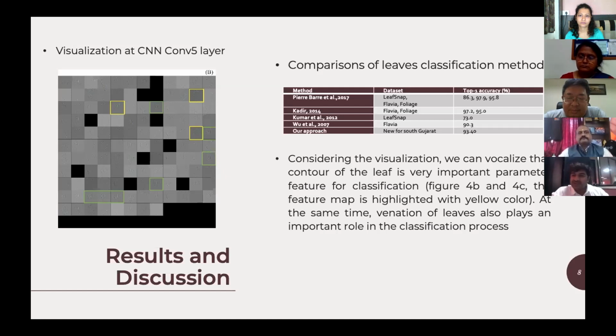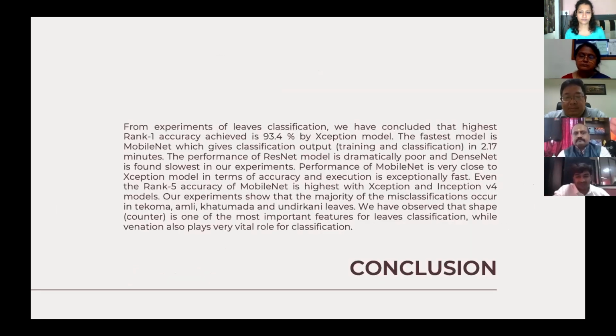Now this data set was taken in a very constrained environment. We took the leaf, put it on a white page, and then captured the image, 1000 images, but that is not good. We can go for natural images also. So in future that can be easily done. We can take images in a natural environment and do the same experiment. We can include some handcrafted features. As I said, for capturing the veins of the leaves, we can utilize the GLCM feature. I think that will definitely give more than 90% accuracy, and it will help normal people. So it will be very useful, and it is not that difficult. It is quite easy nowadays because CNN is now quite common. So that's our conclusion. This is what we have done.